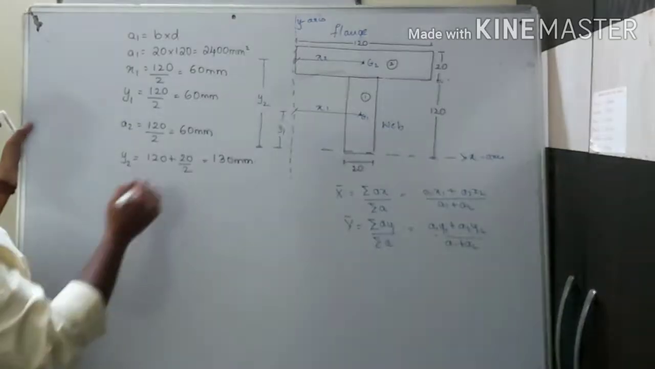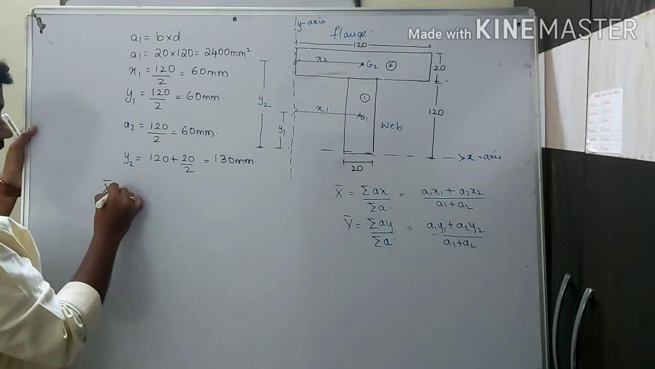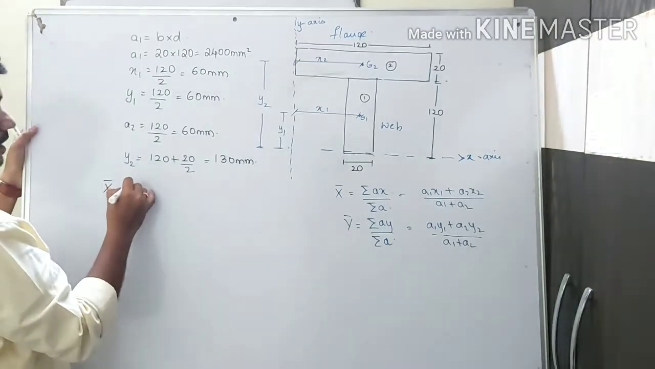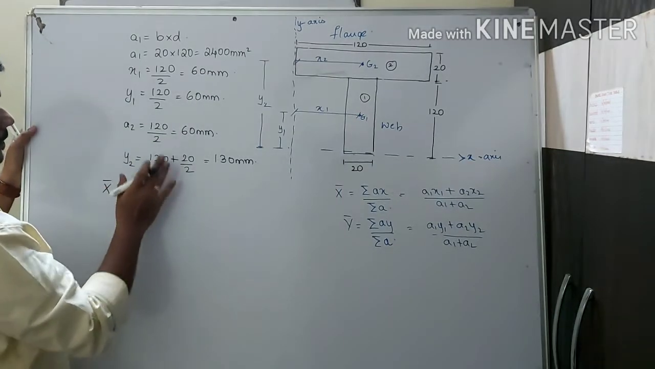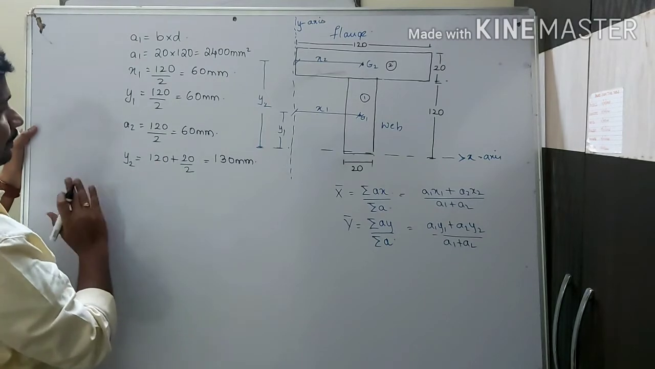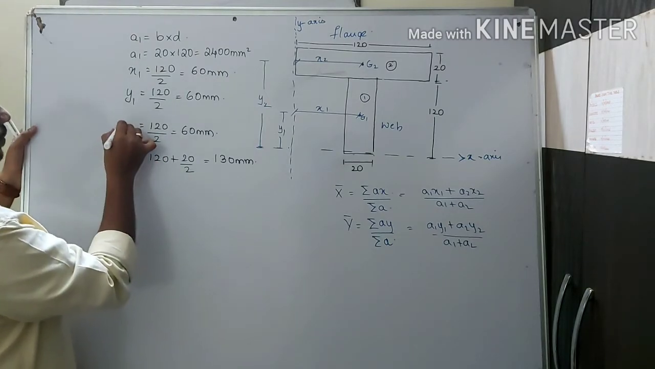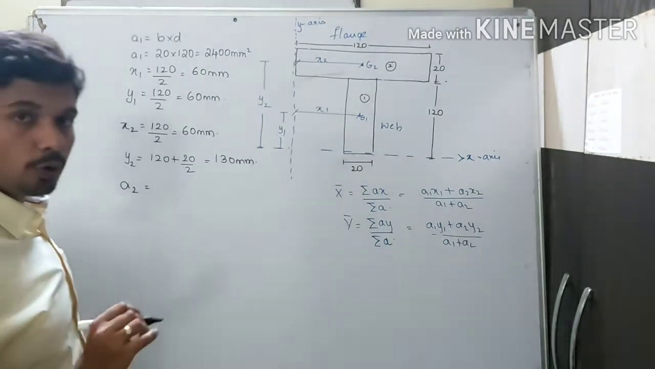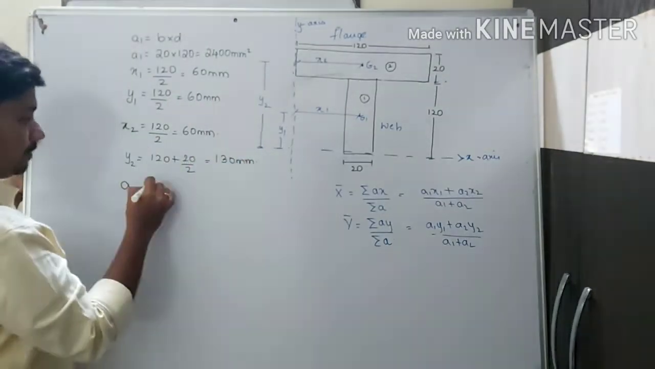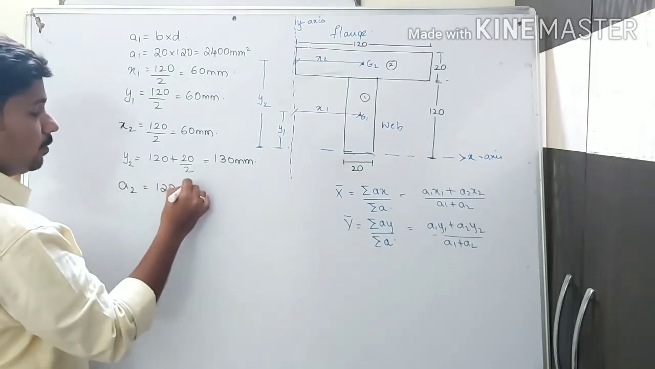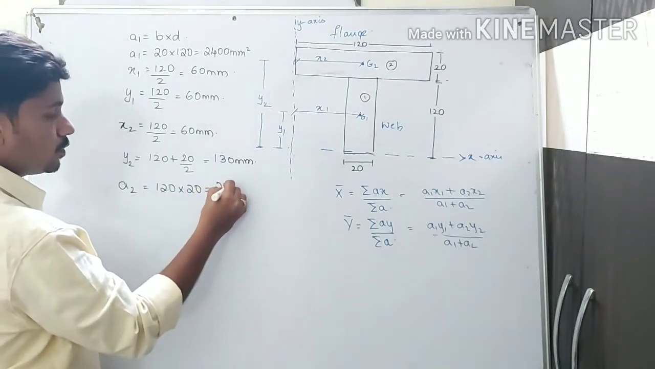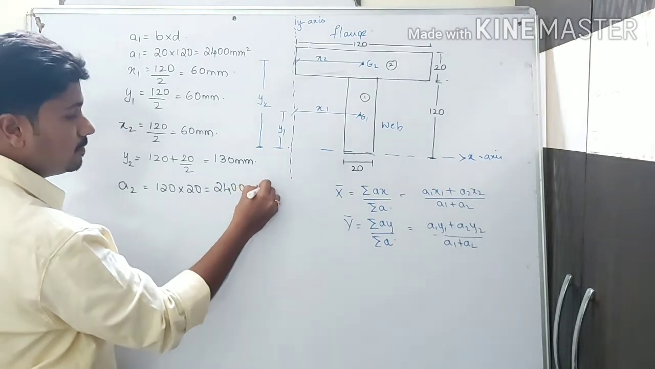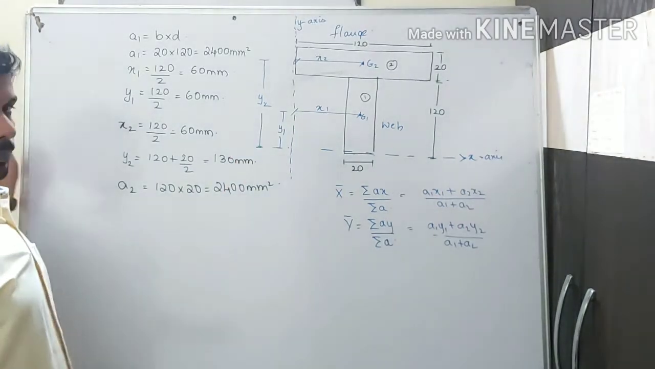So that is how we need to substitute in that equation. So x bar is equal to a1 is there. I'm so sorry, this is actually x2 and I forgot to write a2. So a2 will again be 120 into 20, so it is again 2400 mm.